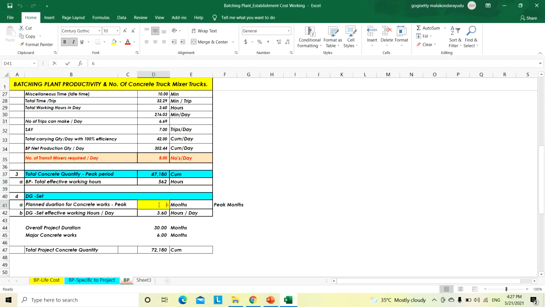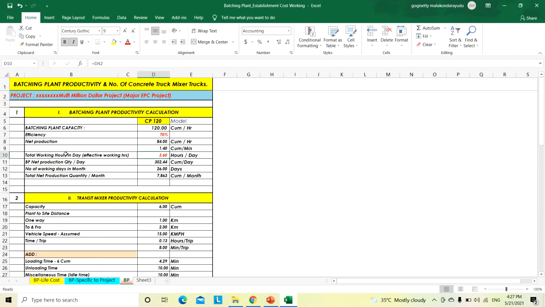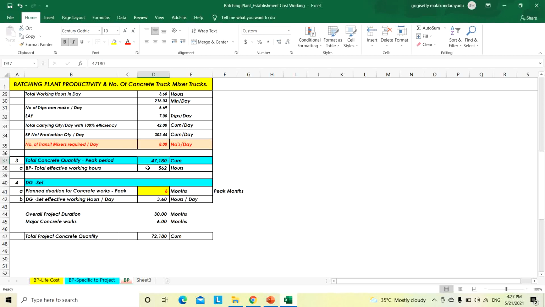Total duration is 6 months. So what are the total DG set effective hours per day? Total 562 hours divided by the number of days of concrete productivity planned: 6 months multiplied by 26 days per month. So 3.6 hours effective working hours per day. That's what we have taken here. Total batching plant working hours 3.6 hours per day. How did these 3.6 hours come? Total concrete divided by the efficiency of the batching plant gives total hours.